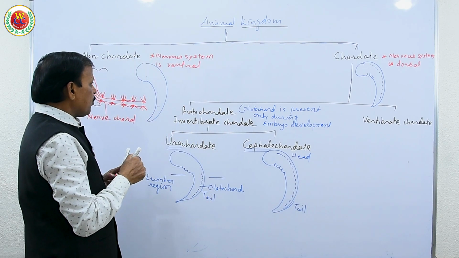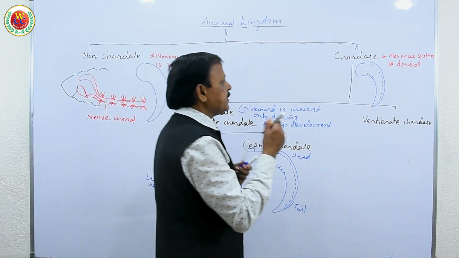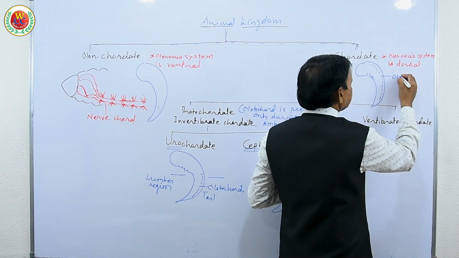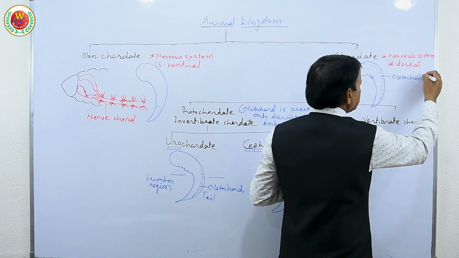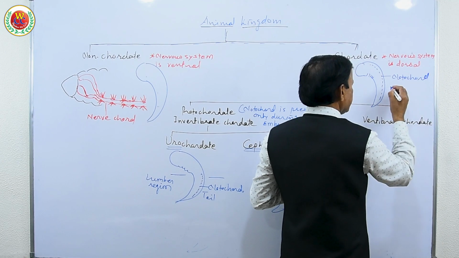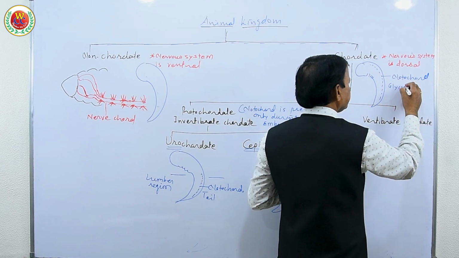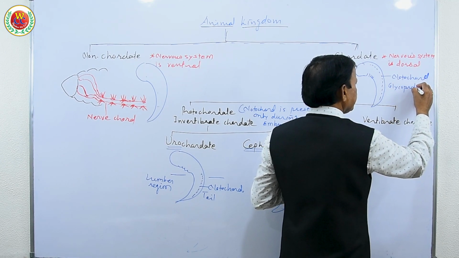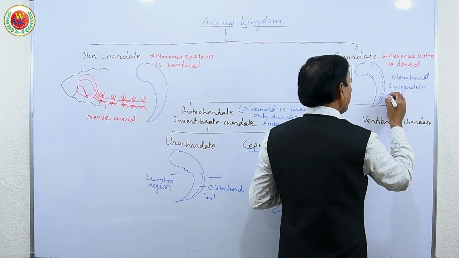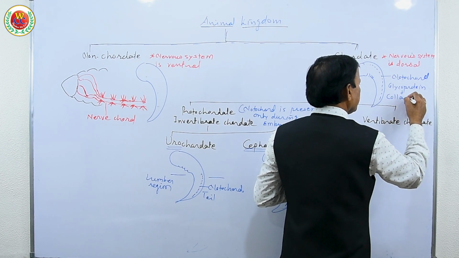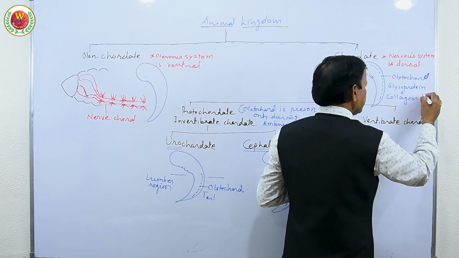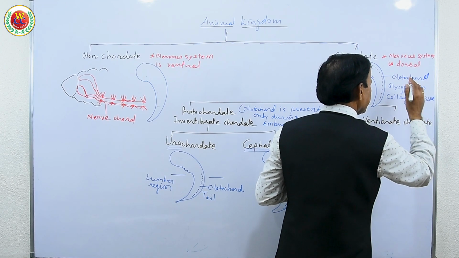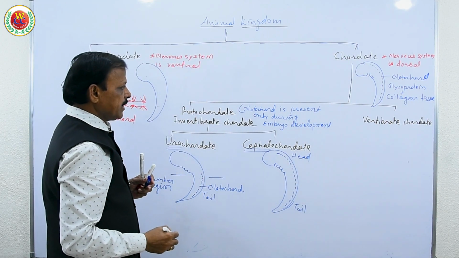Now see what that notochord is made up of. This notochord is made up of glycoprotein and white collagen tissue or fibrous tissue that covers and protects the nerve cord.